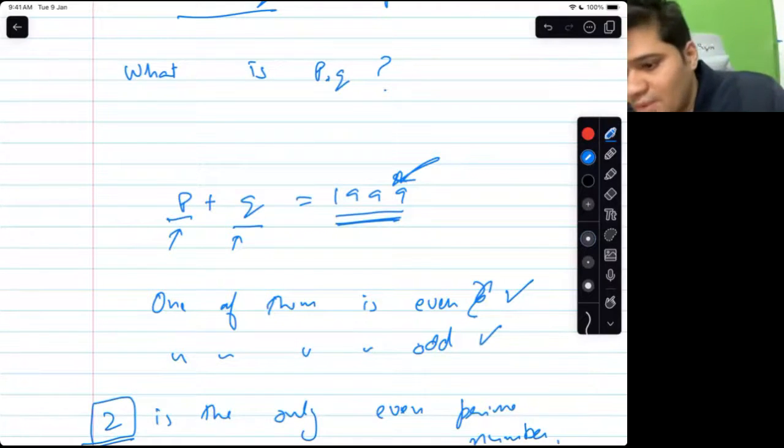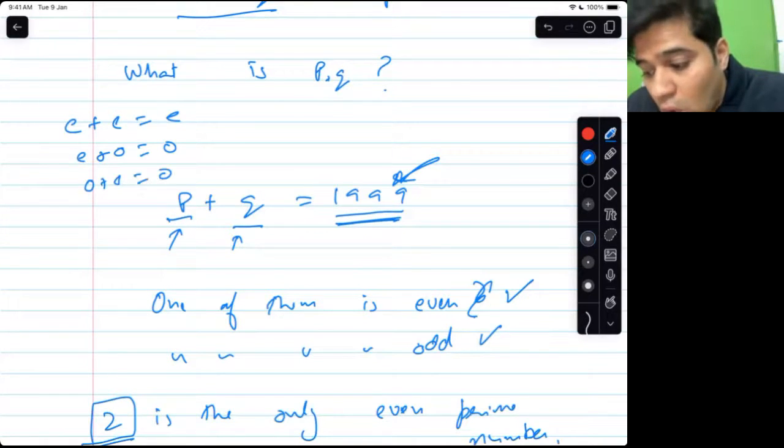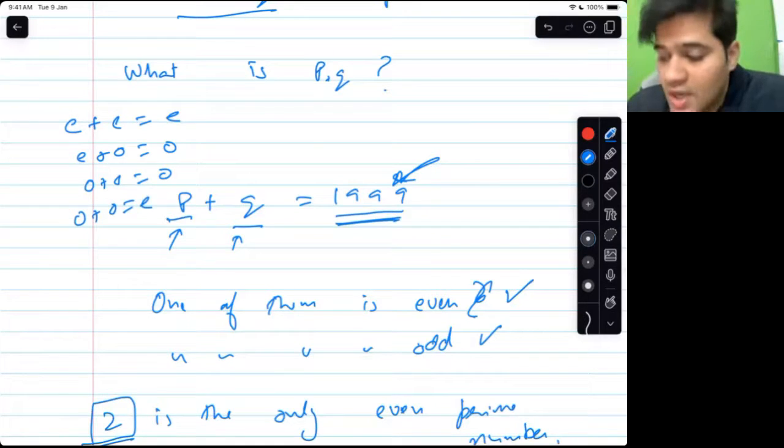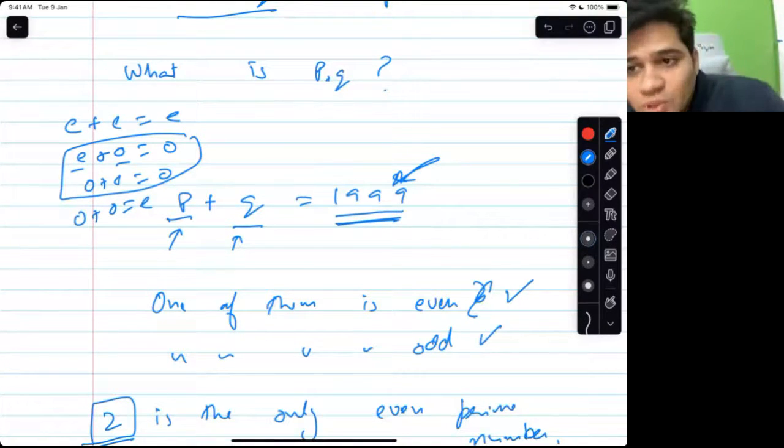Isn't it correct, Swam? See, even plus even is always even. Even plus odd is always odd. Odd plus even is always odd. Odd plus odd is also even. So, if the sum of two numbers is odd, one of the numbers has to be even and the other number has to be odd.